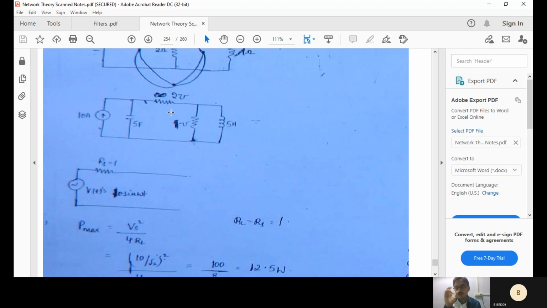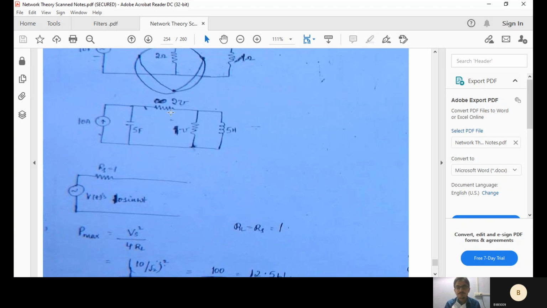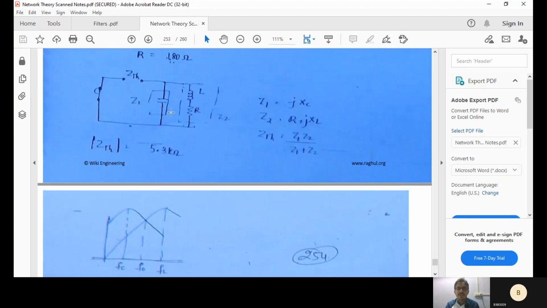So tomorrow and the day after, we'll solve some beautiful problems, conceptual based problems. Based upon that, we can enhance our knowledge in network theory or circuit theory. We'll identify some good concept level problems and solve them. As per the E&I GATE syllabus, the topics are completed, but we need to solve a few more problems.